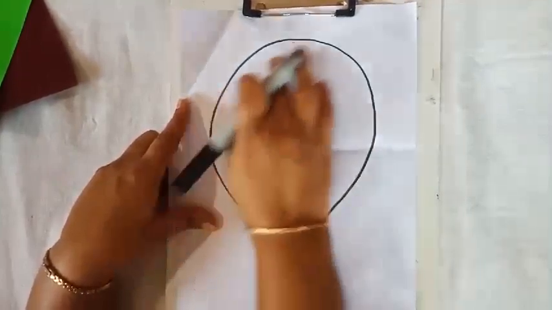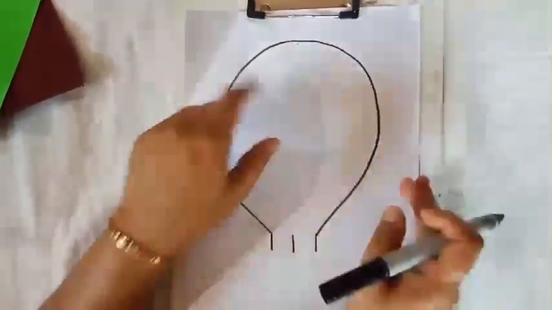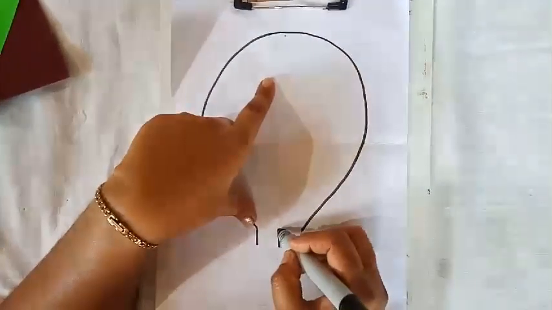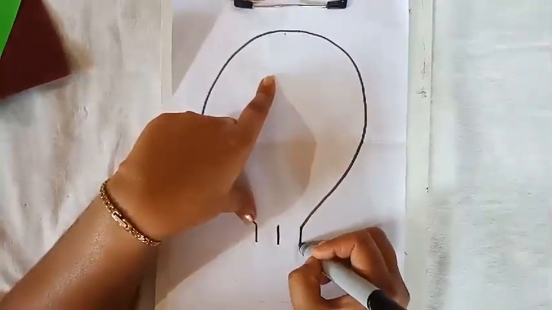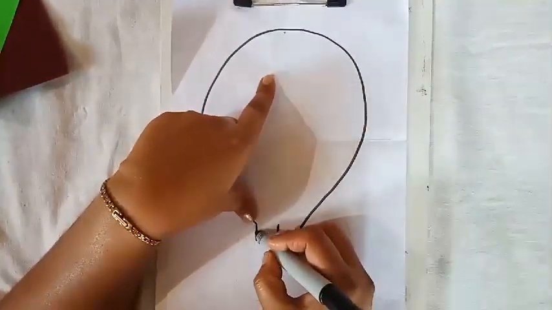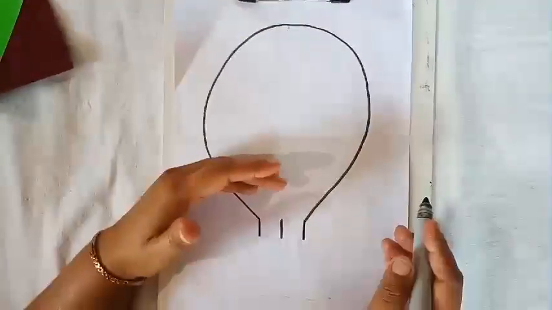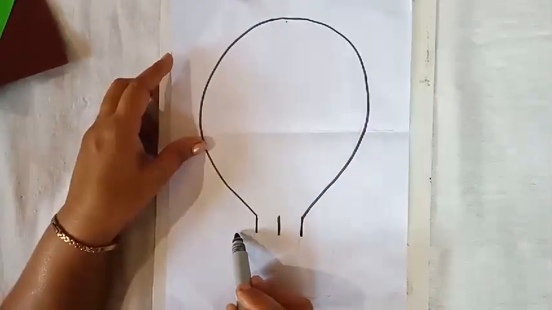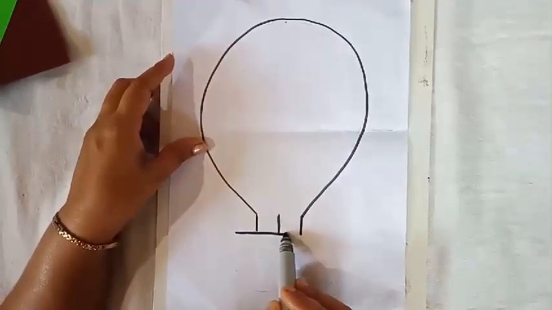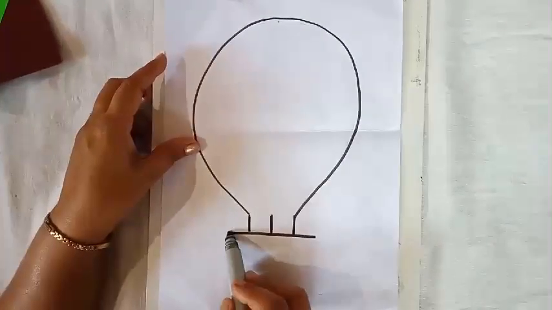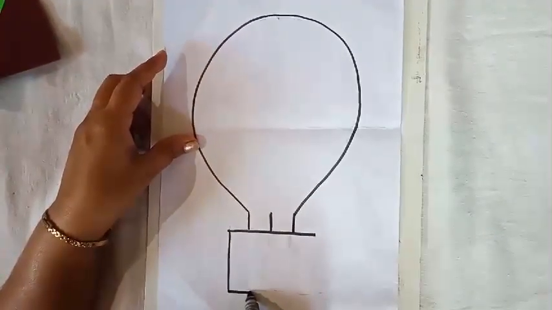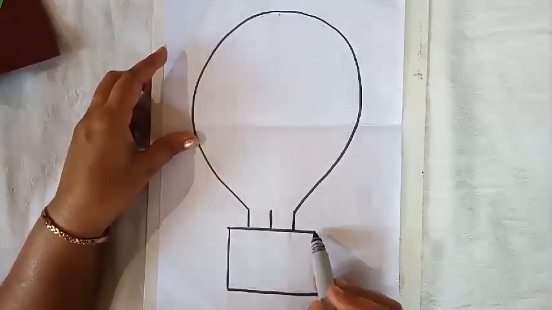Yes, this is a balloon. You can see, it looks like a balloon. And 3 standing lines. And below this balloon you have to draw a square or rectangle.